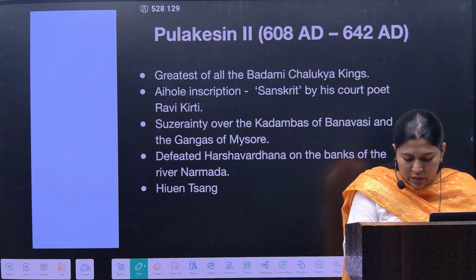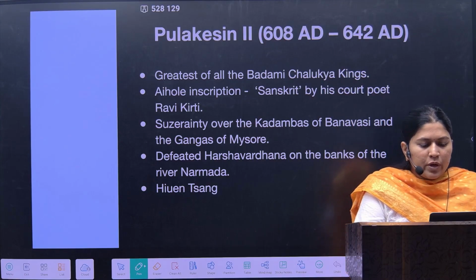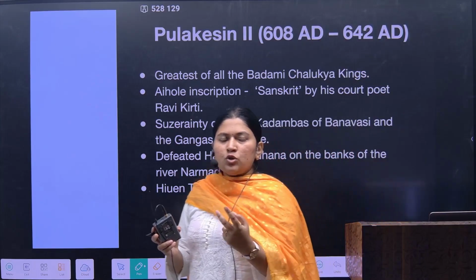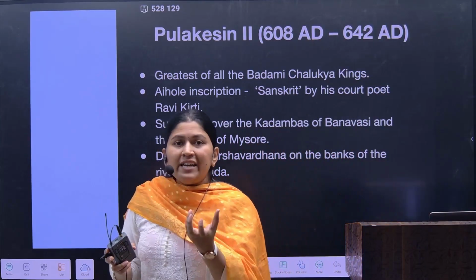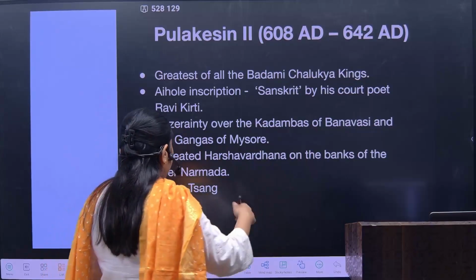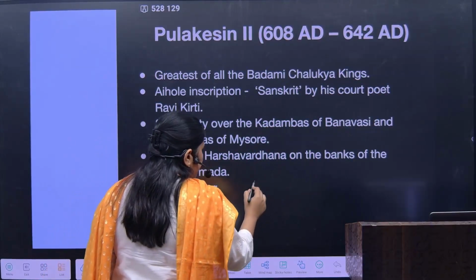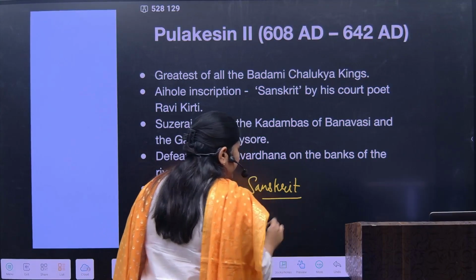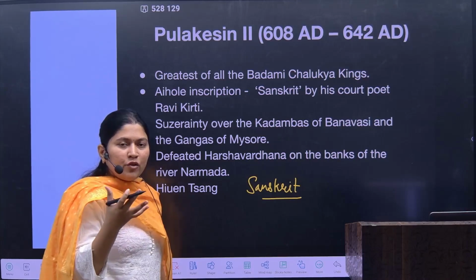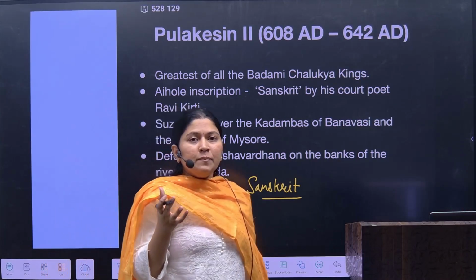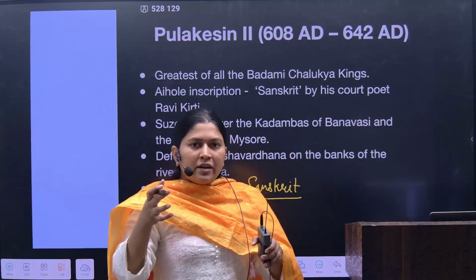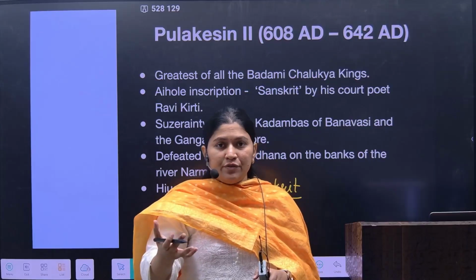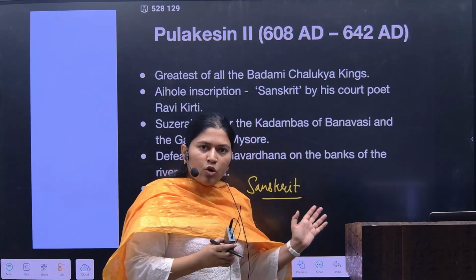So the Aihole inscription majorly reflects the Prakrit and Sanskrit language, and some of the Kannada language also. The Kannada language during that time was quite different. First it is Sanskrit. Why? Because they are majorly following the Vedic culture. Now what do I mean by Vedic culture? A king having Ashwamedh Yajna, the 5 major Yajnas. All this was being followed by the Chalukyan kings.